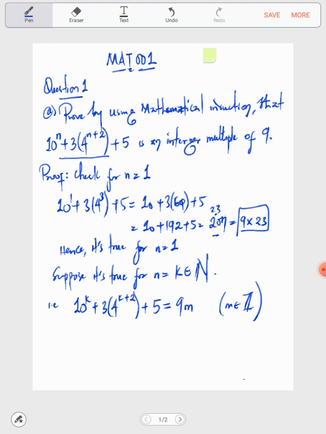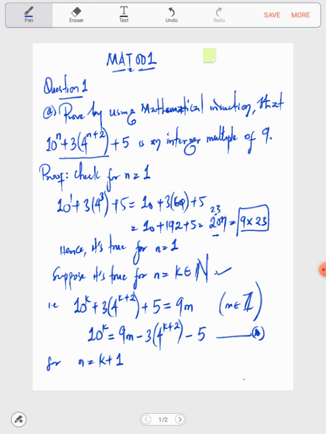Now with that said, let me do something, and you're going to see why I want to do that eventually. Let's make 10 power of k the subject of the formula. So I have 10 power of k equal to 9m minus 3 times 4 power of (k plus 2) minus 5. You can call this star. Now the next thing is, now that we've supposed it for n equal to k, we check if it's going to be true for n equal to k plus 1. Really, intuitively, what are we trying to do? Now look at it this way.